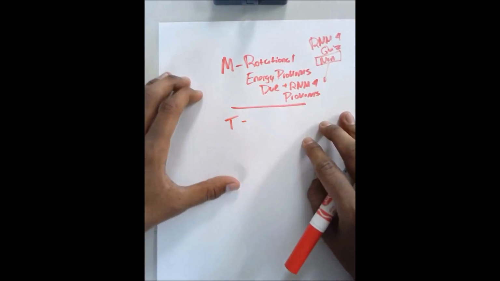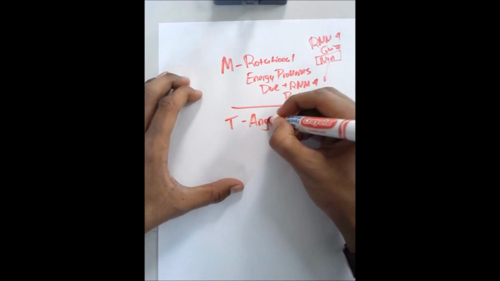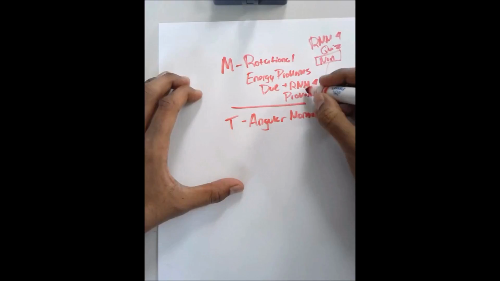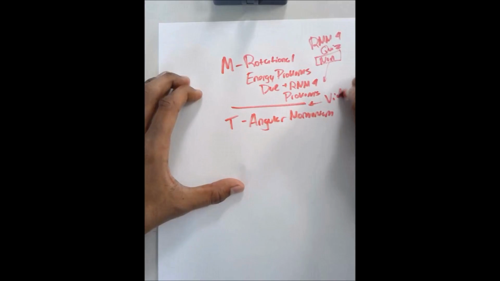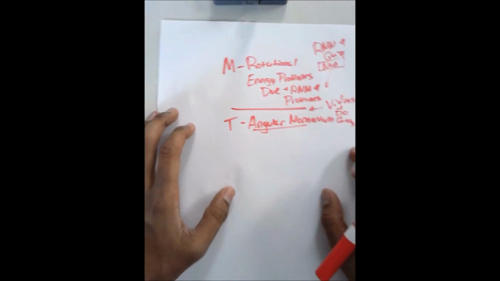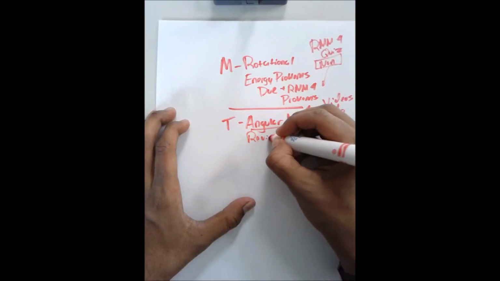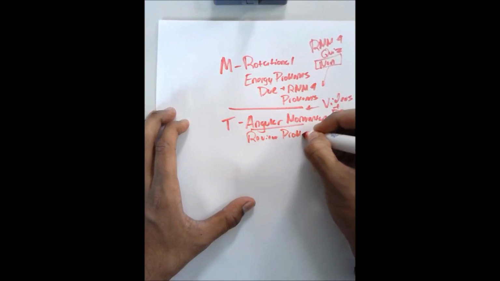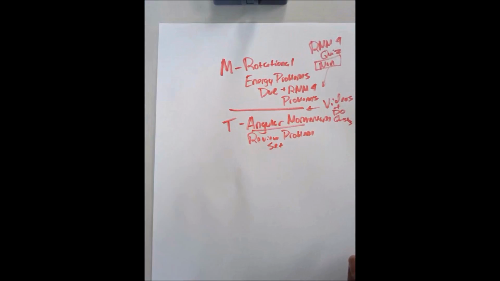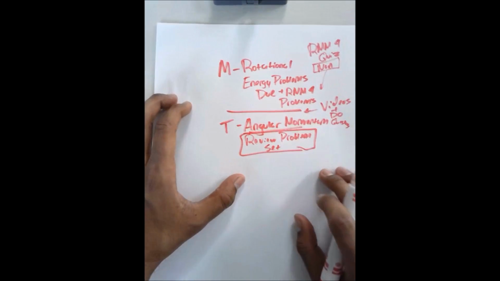Tuesday, you guys are going to be learning about angular momentum. We're going to be doing demos in angular momentum. Your homework from Monday to Tuesday will be to watch videos and do questions. That way we can review angular momentum in class, and we can spend a bulk of the class time actually going over the problem set, so review problem set. Picture, then we're going to go over it, and then you're going to make changes and all that for corrections.